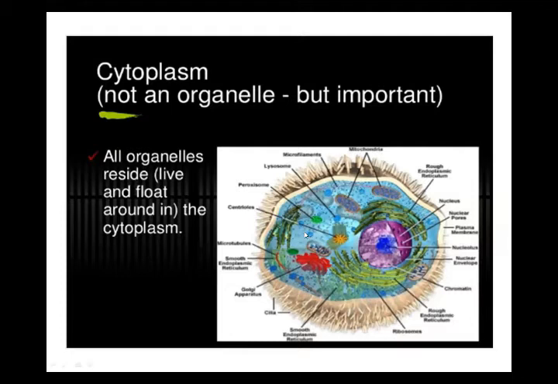One is the aqueous substance, which is called cytosol. Cytosol is a liquid, the liquid portion. 90% water is present in the cytoplasm. So the aqueous part is called cytosol, and the second is the granular part.